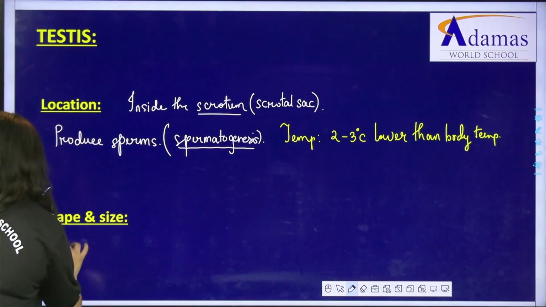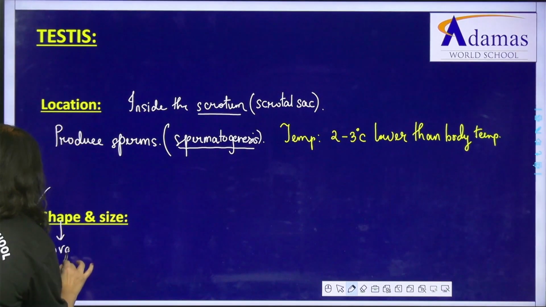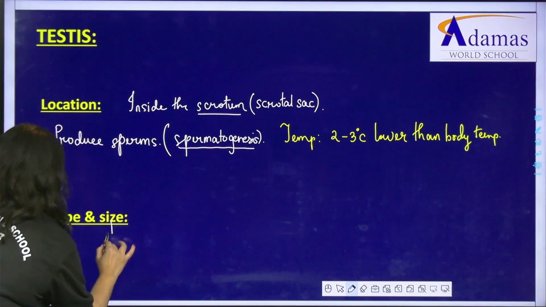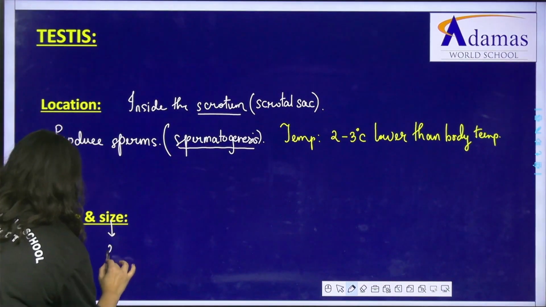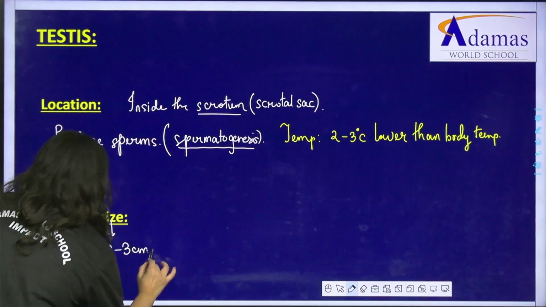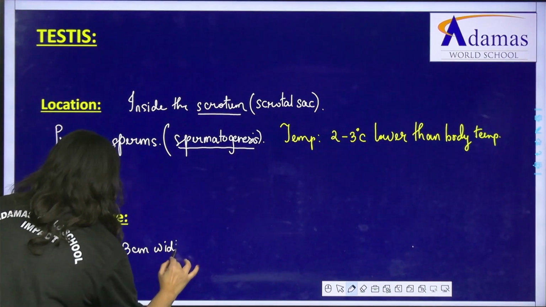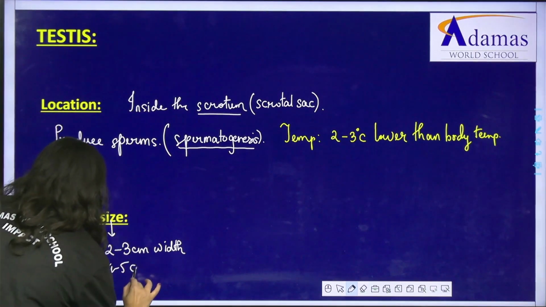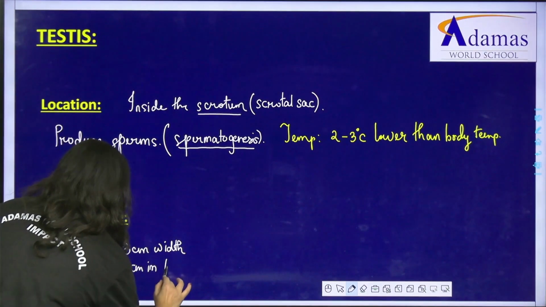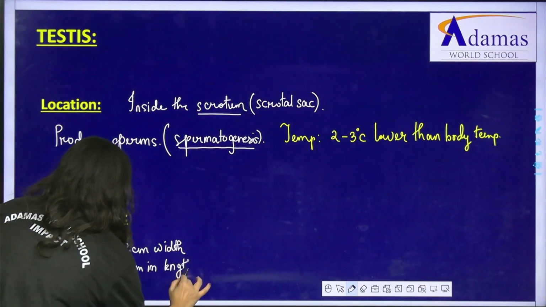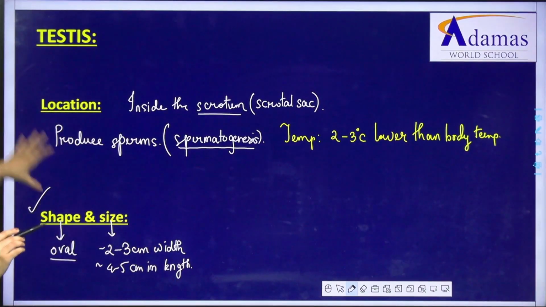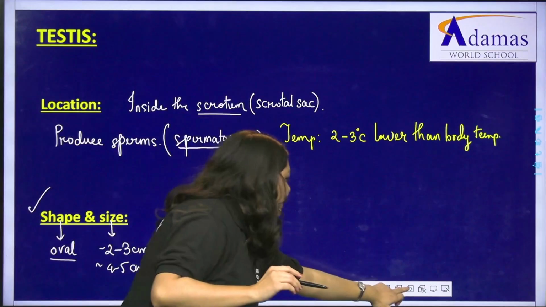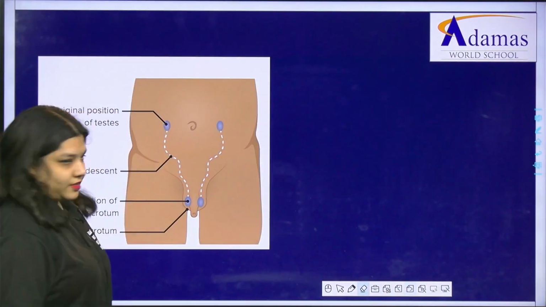The shape of the testis is oval, and talking about the size, it is 2 to 3 centimeter in width, while it is approximately 4 to 5 centimeter in length. Okay, so this is the basic structural information that we need to know for the testis.